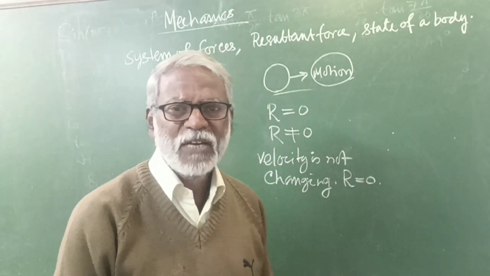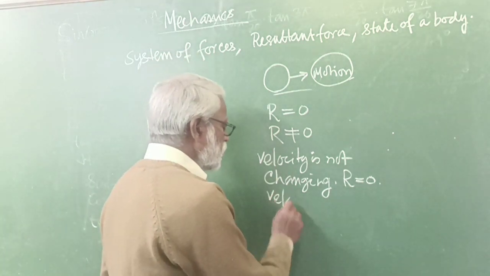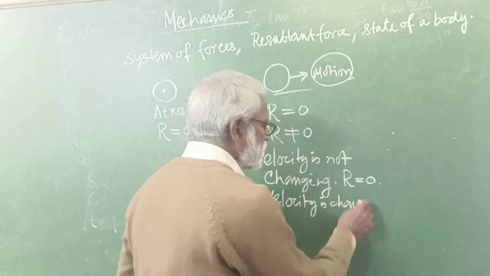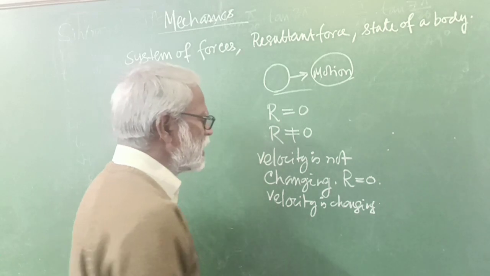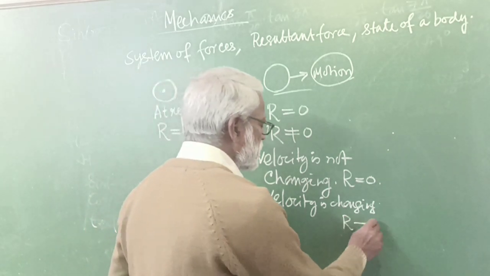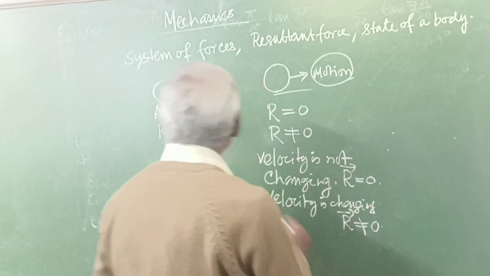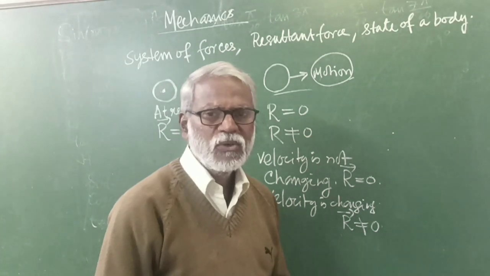And if its velocity is changing, in that case the resultant is not equal to 0. So mark it as a vector: the resultant is not equal to 0.